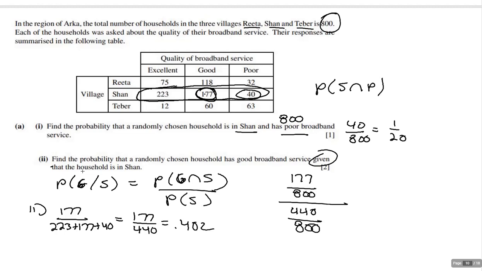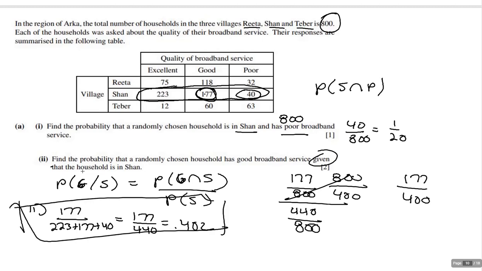And if you want, you can multiply by the reciprocal, or you can just realize that when I divide a fraction by a fraction, if the denominators are both the same, it ends up being the same thing as removing the two denominators. These cancel out. It ends up being 177 over 440. So if you're going to use the table, you could just write this, and that's going to be fine. If you want to use the formula, then you're going to write this, and again, this is a little bit more work, but it's going to be fine. Doesn't make a difference. Both get you the right answer.